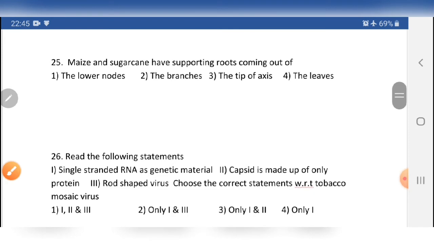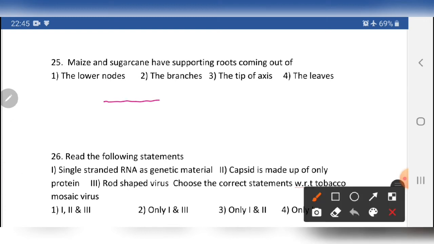Maize and sugarcane have supporting roots coming out of. Maize and sugarcane. So let me draw the diagram. So this is the surface of the soil. No need here, I am writing surface of the soil. For example, this is a maize plant or sugarcane plant.